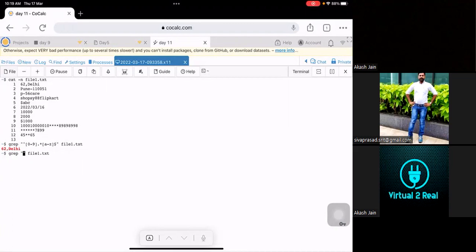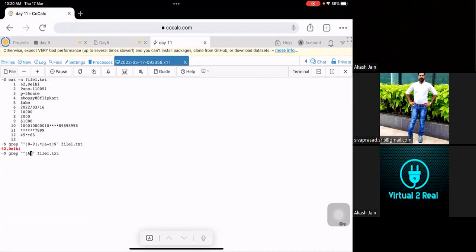I want Pune-110051. If you see the first part, Pune, it starts with some character, correct? Yes. What you can do is bracket A to Z, A in capital, because P is in capital letters.